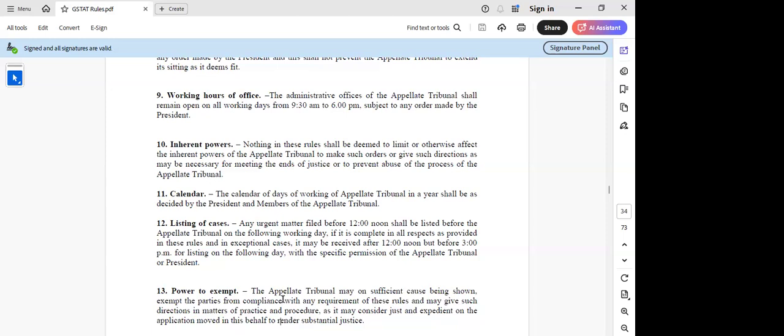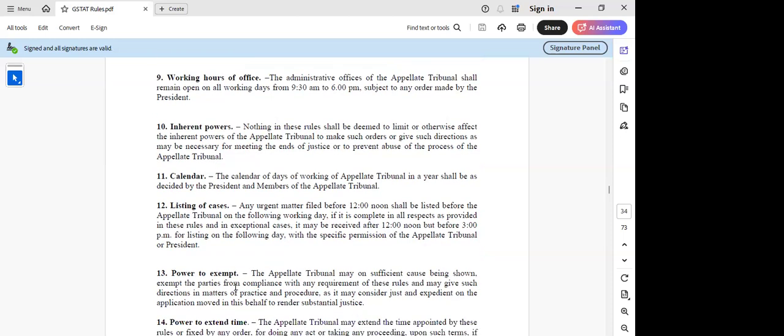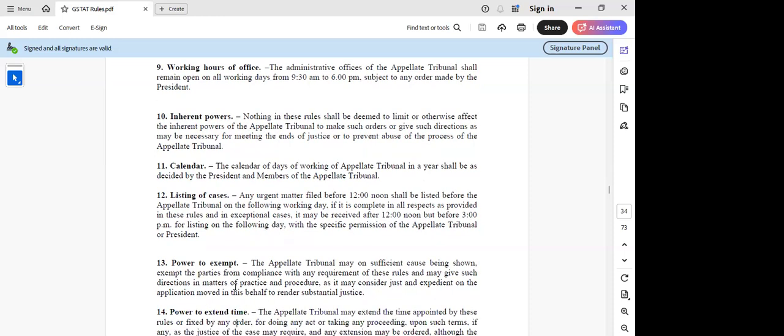Then power to exempt: it may, on sufficient cause being shown, exempt the parties from compliance with any requirement of these rules and may give such direction in matters of practice and procedure as it may consider just and expedient on the application made in this behalf to render substantial justice. So again, this 'in matters of practice and procedure' is also a very wide term, sir, which they have tried to say. And I don't know from where they got this power. Even 111 subsection 2 also has not given that power, sir, I think.